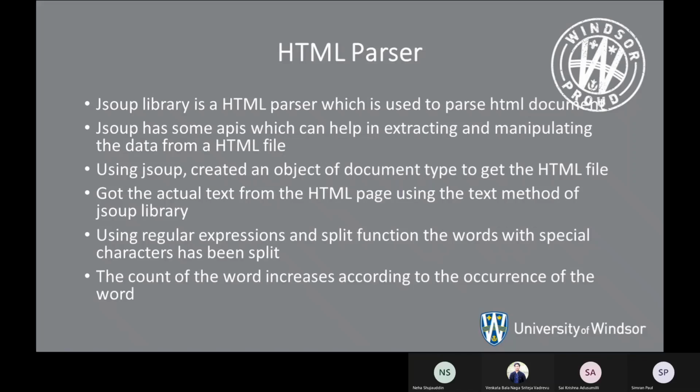We got the actual text from the HTML page using the text method of the JSOUP library and stored it in a string object. We have created a buffered reader object which is used to read the text from a character-based input stream. The words containing special characters were divided using regular expressions and the split function. We've also written some conditions to ignore a few words like and, a, the. The count of a word increases as the word appears more frequently.